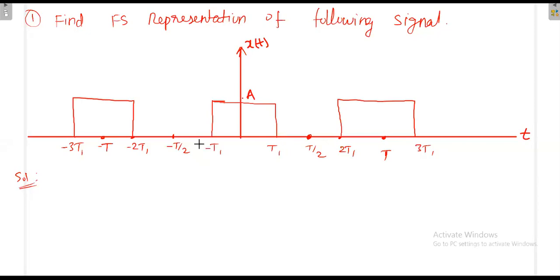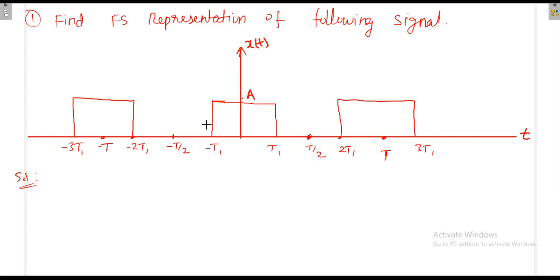Similarly, in this direction, from minus t1 to minus 2t1 it is 0, and from minus 2t1 to minus 3t1 it is again plus a. So please don't get confused with this t1 terminology. T1 is just like a number. Okay, t is also just like a number. Just imagine it like a number.